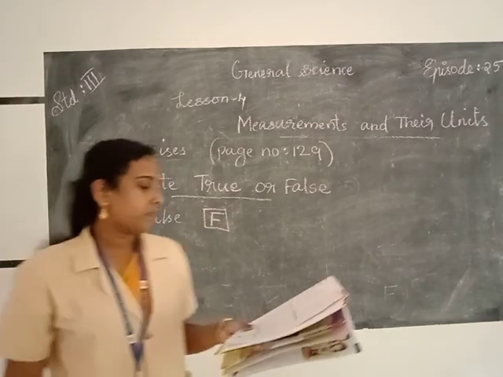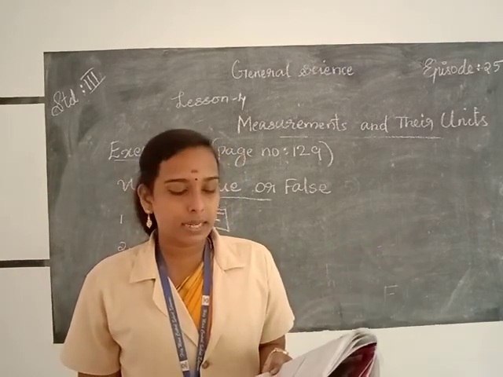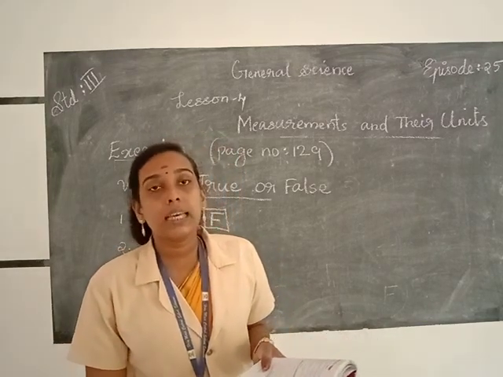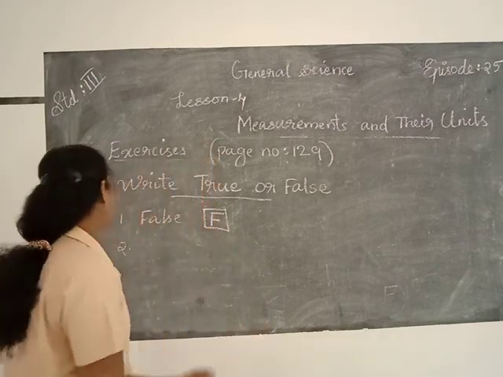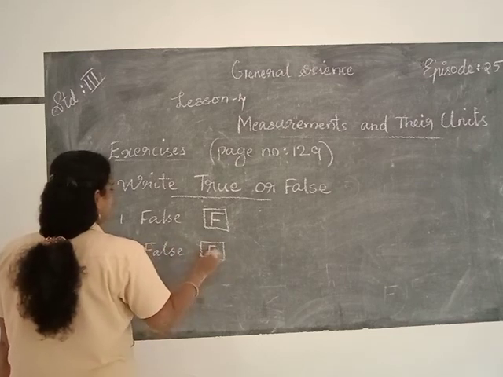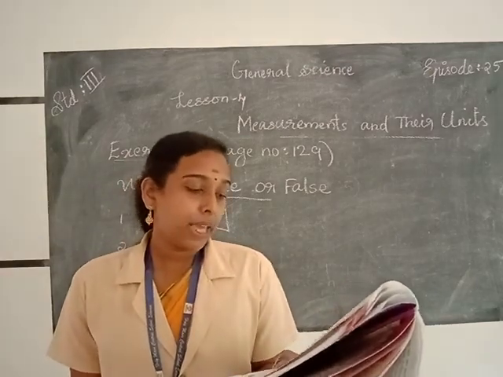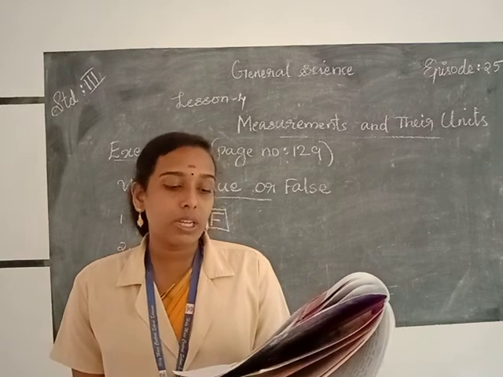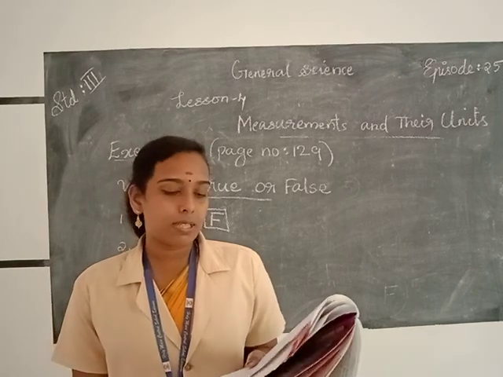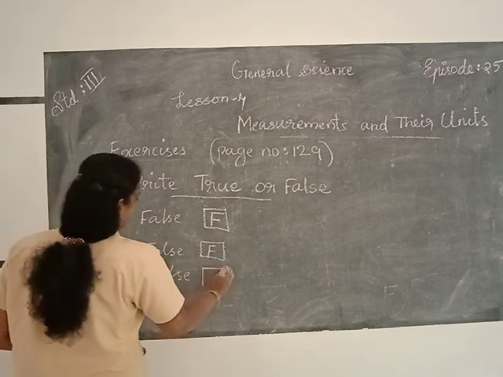Then the second question, the normal body temperature of a human body is 39 degrees Celsius. Is it true or false? The normal body temperature of a human body is 37 degrees Celsius. So the statement is false. So you write F on the given box. Then question number 3, a milkman uses a weighing machine to measure the quantity of milk. A weighing machine is used to measure the mass. So the statement is false. F on the box.